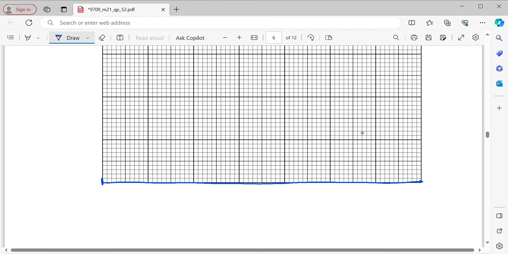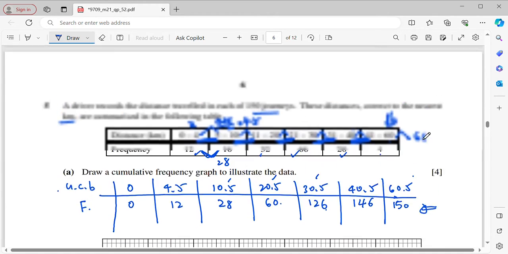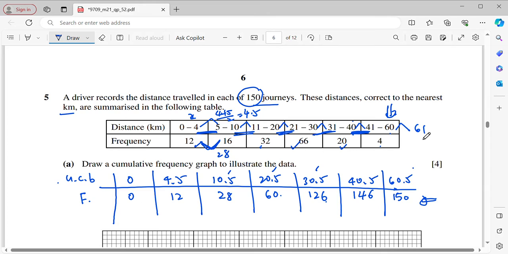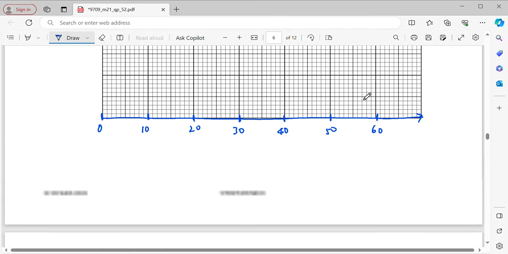So let's say here is 0, this is 10, 20, 30, 40, 50, 60. Right, this will be the upper class boundaries. Then you will have to label distance.